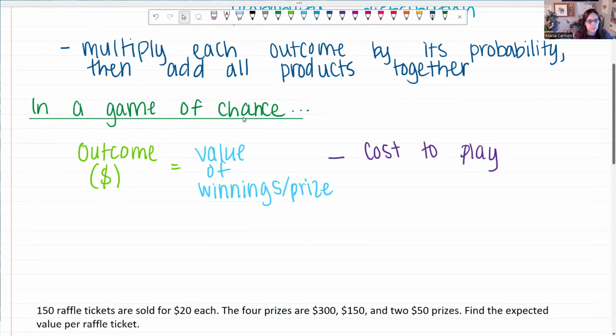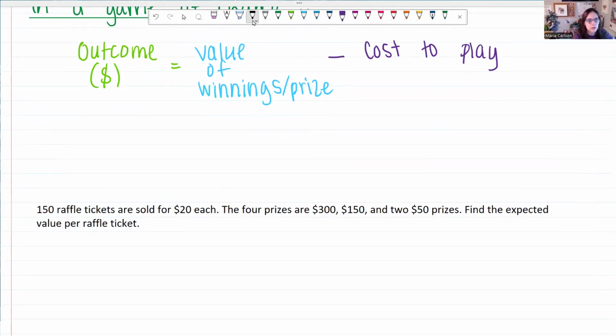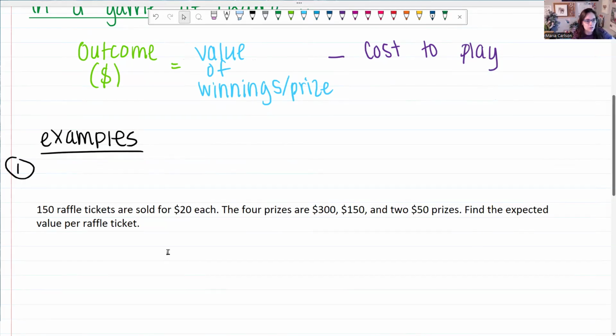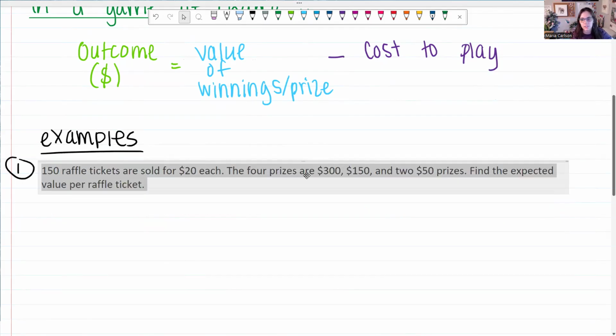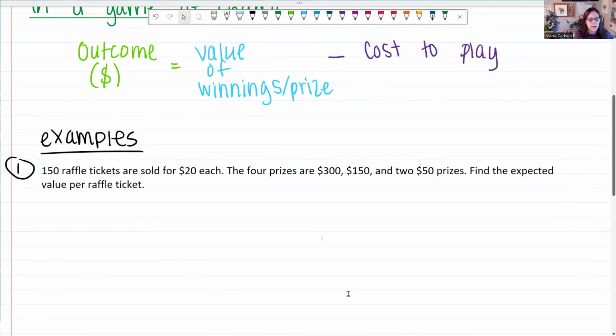All right, we're going to look at some examples here. So example number 1. 150 raffle tickets are sold for $20 each. The 4 prizes are $300, $150, and two $50 prizes. Find the expected value per raffle ticket. All right, so X here, that's our outcome, and that is really the money that you earn from the raffle ticket, or your outcome.